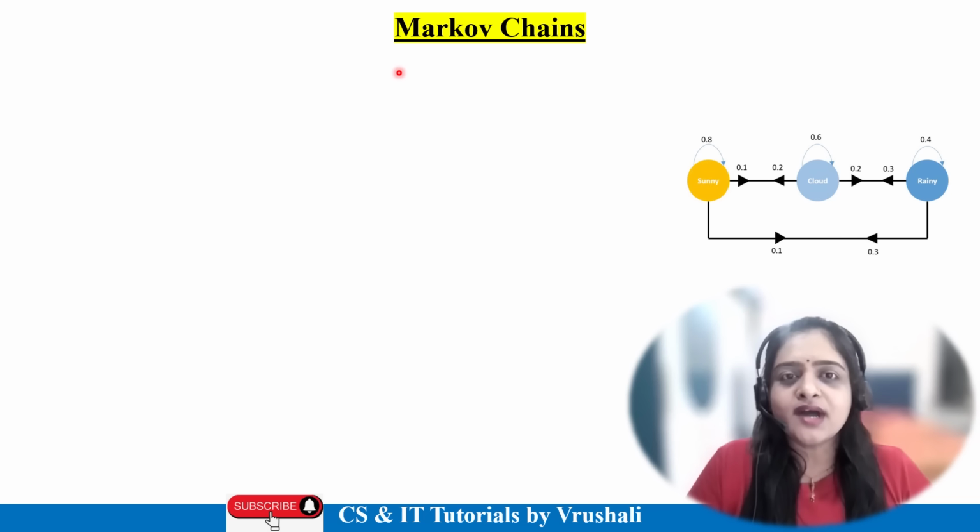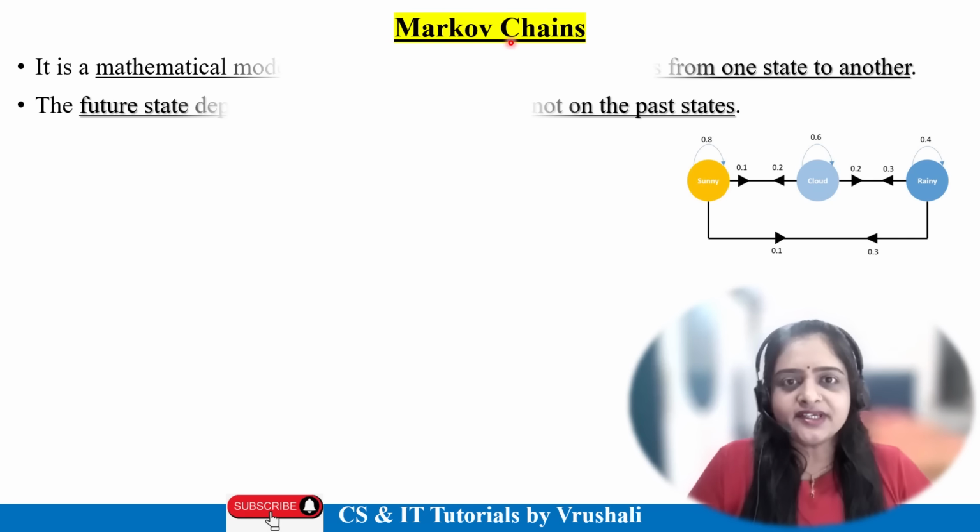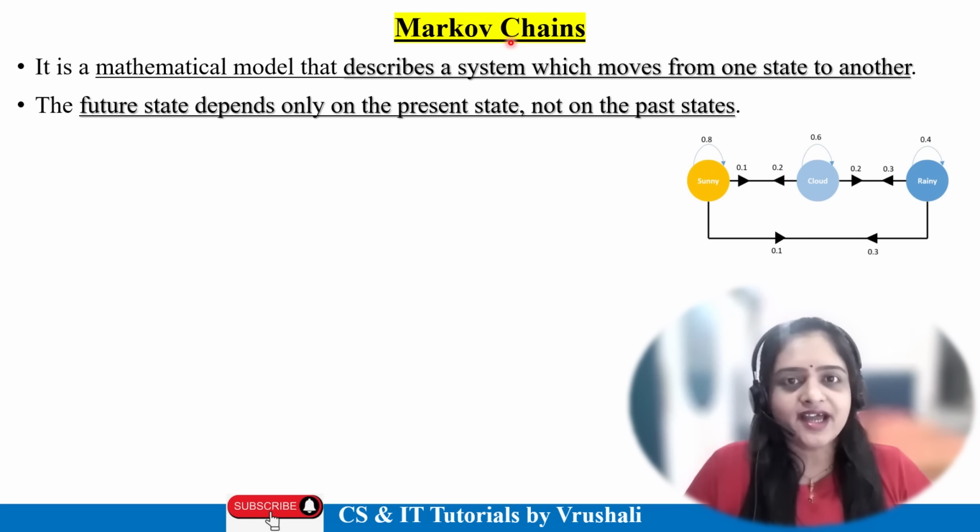Next topic is the Markov chain algorithm. As the name suggests, chain means one state depends on another state. A Markov chain is a mathematical model, a state model, used to describe how your system moves from one state to another. The rule is that your future state depends only on the present state, not the past. This is the rule of the Markov chain algorithm. Let's understand with an example.